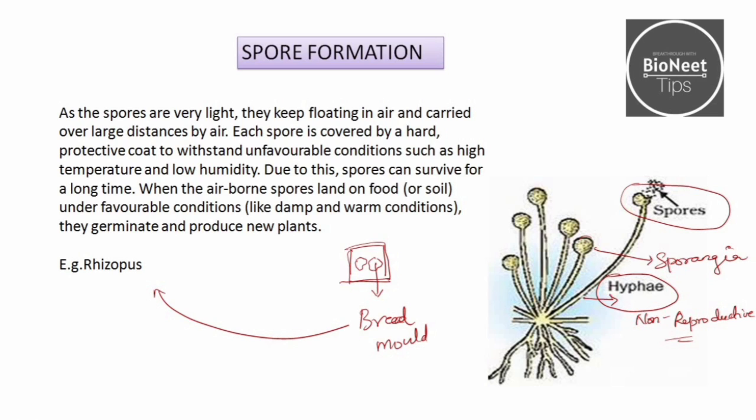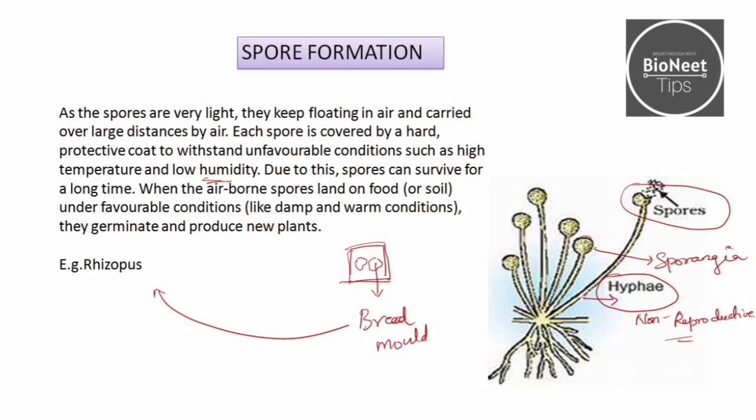These spores are very light and they float in the air and they are carried over large distances by air. Each spore is covered by a hard protective coat to withstand unfavorable conditions such as high temperature and low humidity. Due to this, spores can survive for a longer time. These spores are only let out by the sporangia when the conditions are favorable.